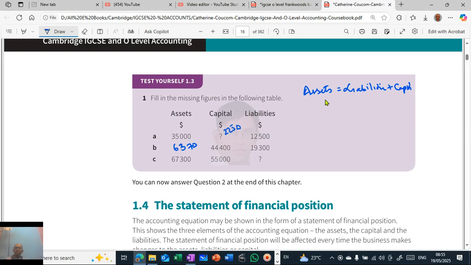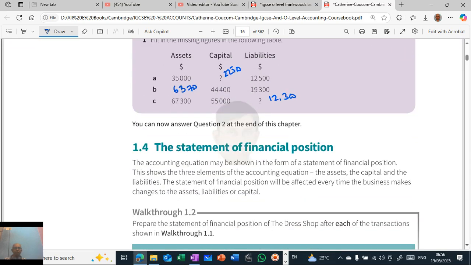So in this case, assets minus capital is liabilities. So 67,300 minus 55,000 is 12,300. So very simple, very easy. I think you have understood. You might have done this on your own. Even then, just for your confidence, I'm doing it. It's a very easy, simple concept.